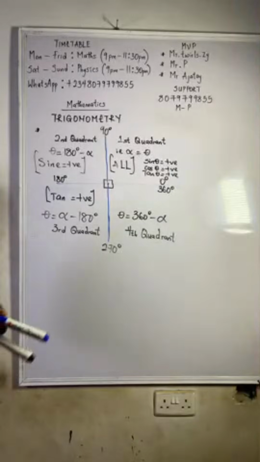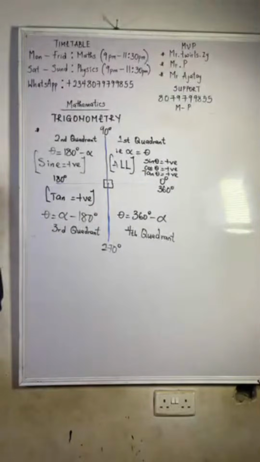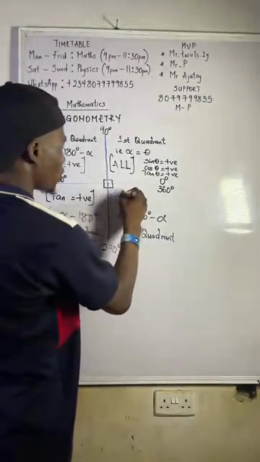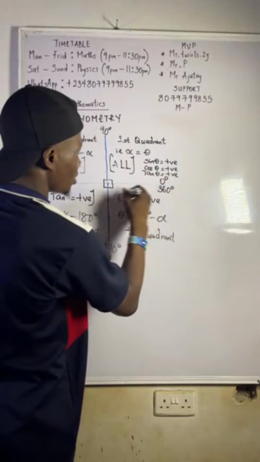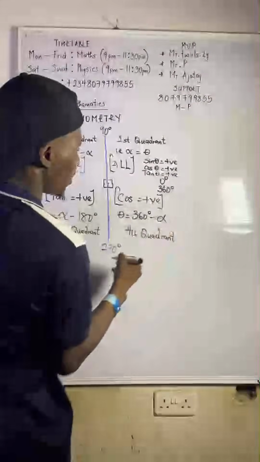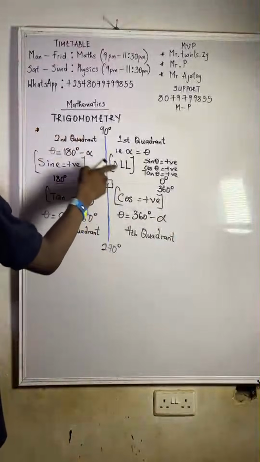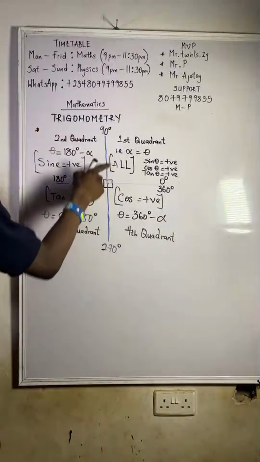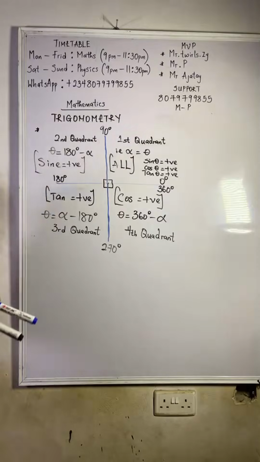So the only one that changes is the third quadrant. What is positive here in the fourth quadrant? Only cos is positive. That's how you know it as CAST, C-A-S-T, or you know it as ACTS, A-C-T-S. Do you get it now?